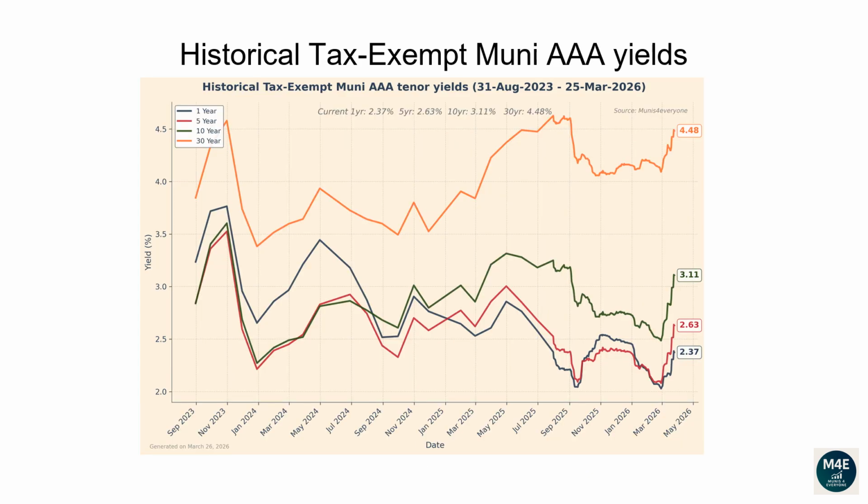This line plot and the next plot show how each tenor of the Muni yield curve has changed over time. From the 31st of August 2023 to the 25th of March 2026, the 1-year yield has dropped from 3.24 to 2.37. The 5-year yield has dropped from 2.85 to 2.63. The 10-year yield has increased from 2.84 to 3.11. The 30-year yield has increased from 3.85 to 4.48.